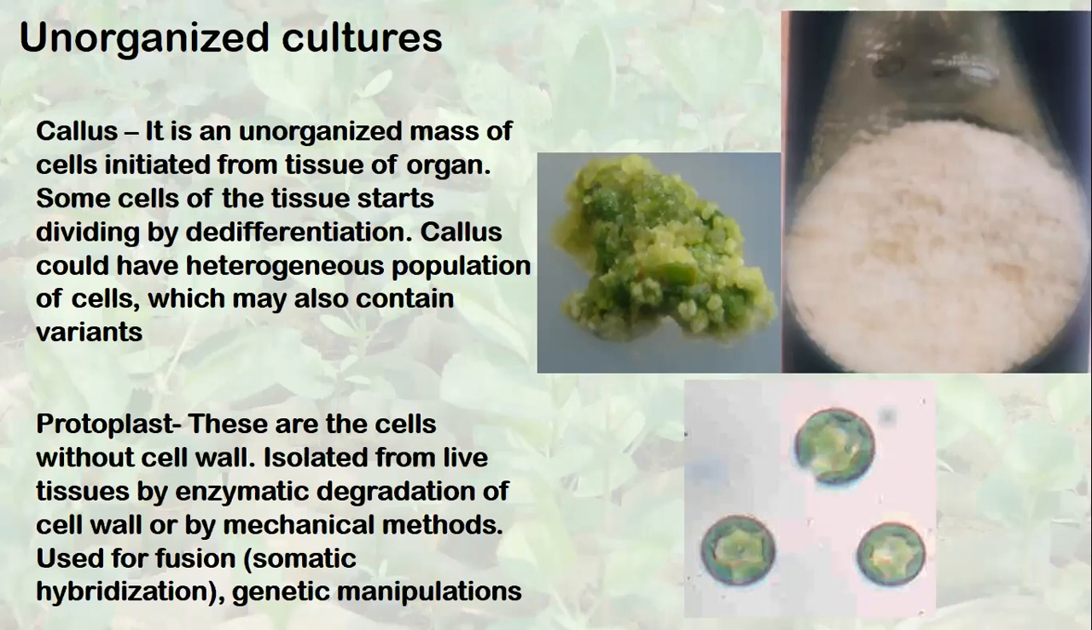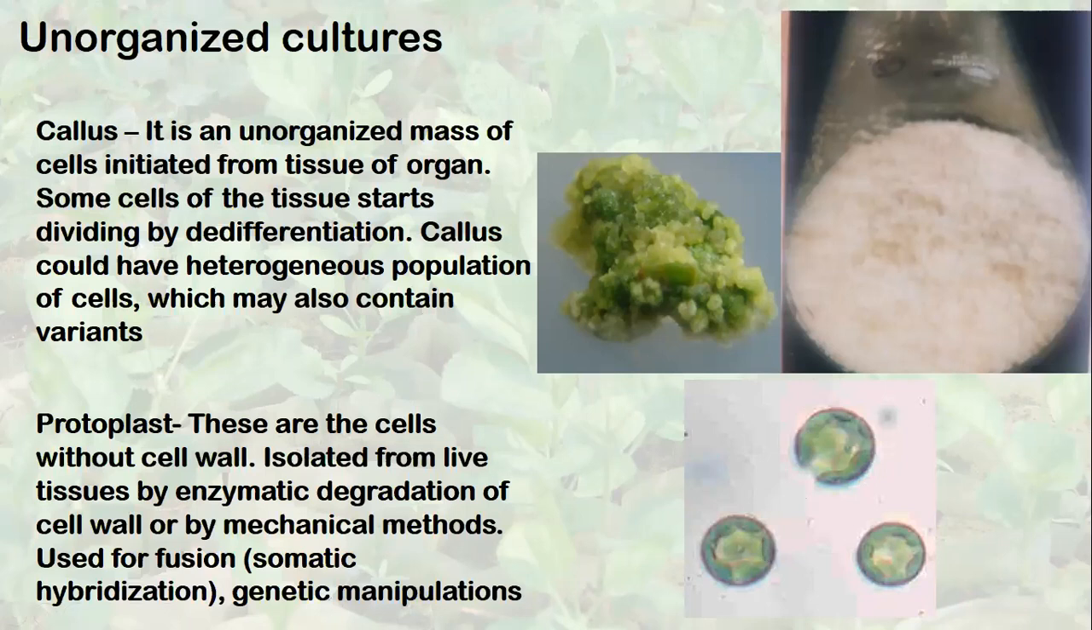So that is about the callus, and further I will discuss the callus in the next slide. Then another unorganized culture is protoplast. These are plant cells without cell wall. When the cell wall of a plant cell is removed, it becomes a round structure like this. These are called protoplasts. These are also called spherules.